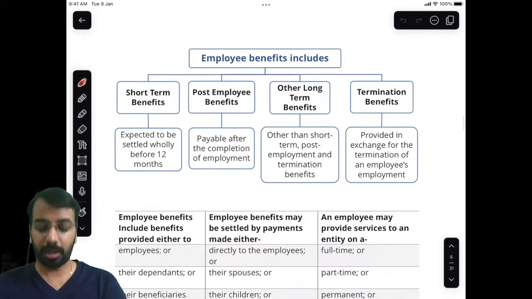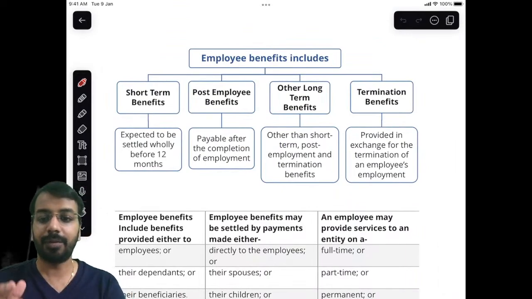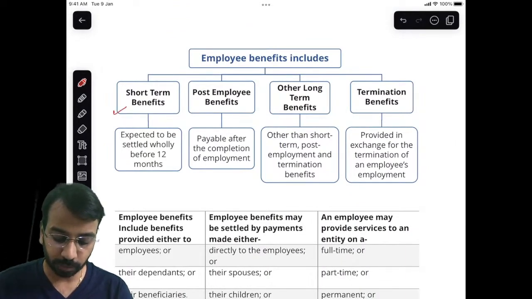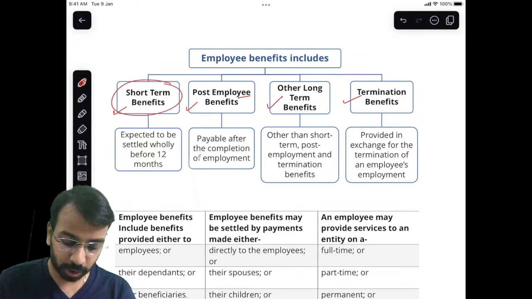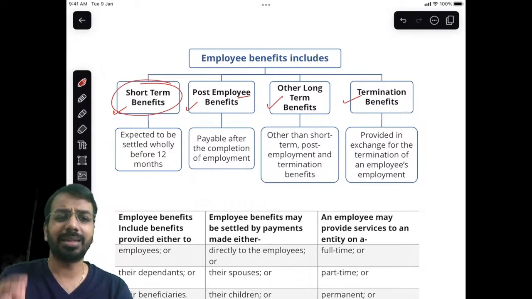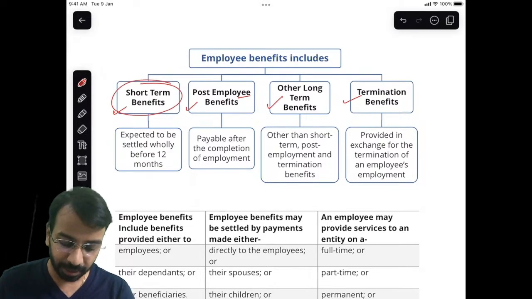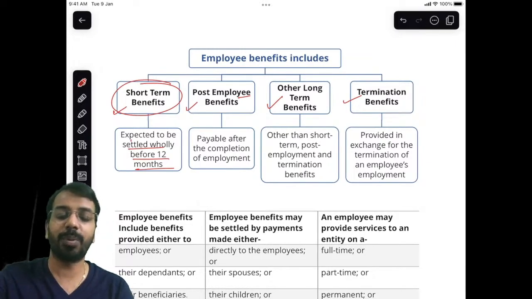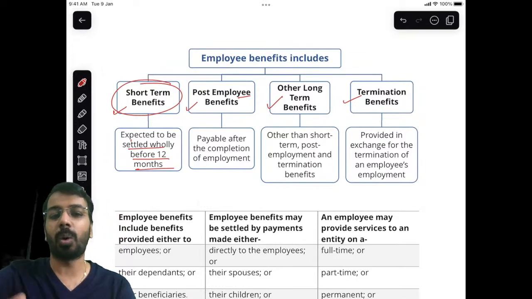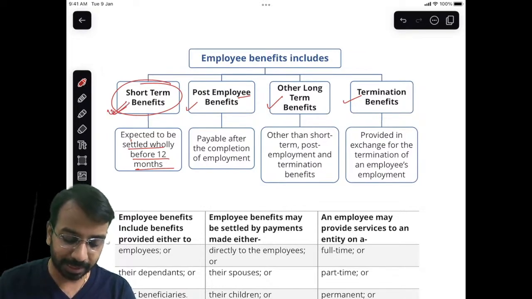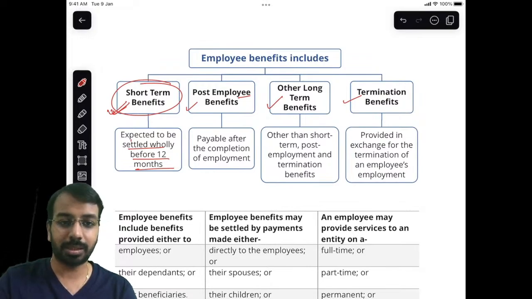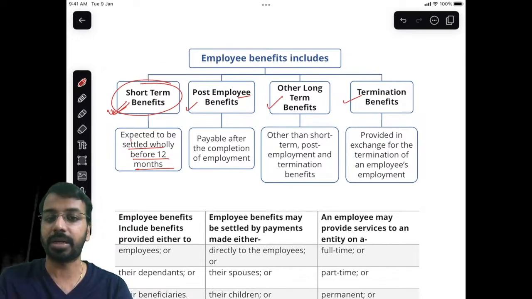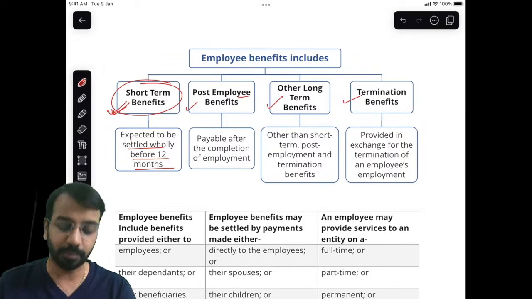Now, when we talk about employee benefit, it includes short-term benefit, post-employment benefit, other long-term benefit, and termination benefit. Now, what is short-term benefit? A simple example could be your monthly salary, something which will be settled wholly before 12 months. So, salary you pay on a monthly basis, bonus you may pay on a quarterly or half-yearly basis. Whatever is settled within the next 12 months, wholly means fully, not even a part of it should be outstanding, then it is called short-term benefit.